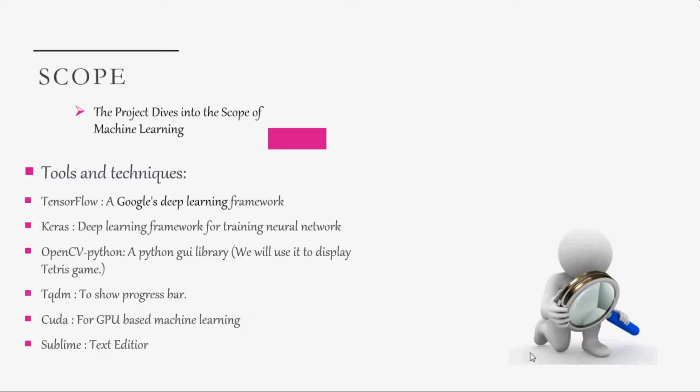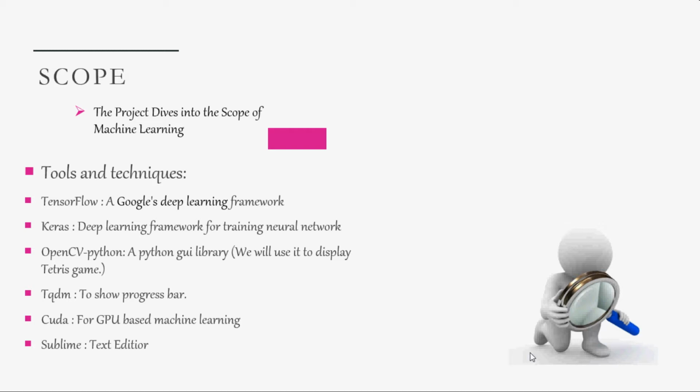Scope. The project dives into the scope of machine learning. Obviously there are tools and techniques involved in machine learning in order to implement this project. Some of the tools and techniques are TensorFlow. TensorFlow is Google's deep learning framework which we use as a backend in order to train our deep neural networks. Keras is a deep learning framework for training neural networks. We use this Keras framework in order to train a model and evaluate our training.